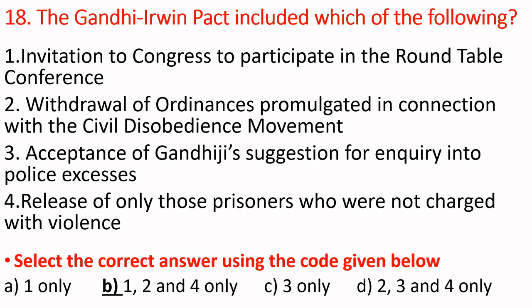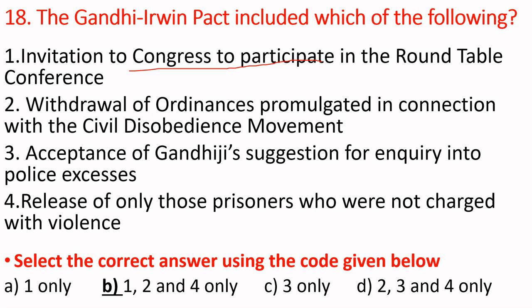18th question: the Gandhi-Irwin Pact included which of the following? This is a medium type question. In this question, UPSC wants to test our patience and knowledge, because we have so many statements and no single direct question. First statement: invitation to Congress to participate in the roundtable conference.